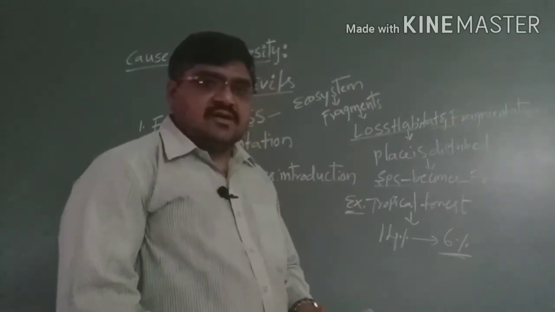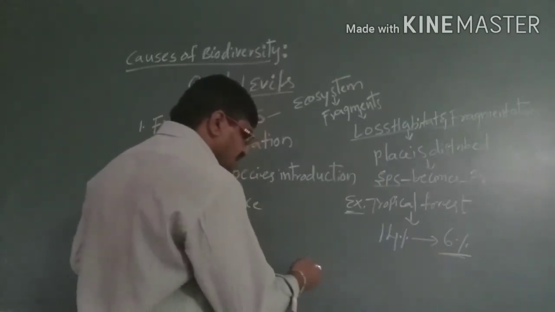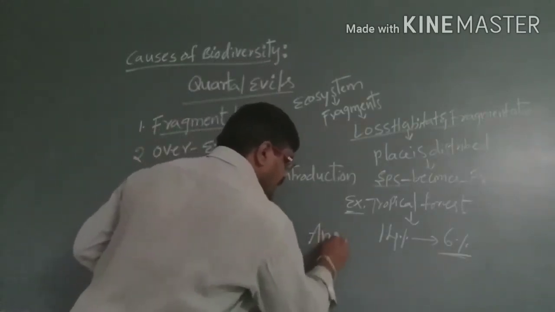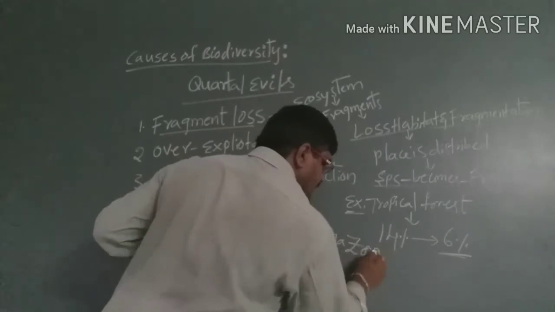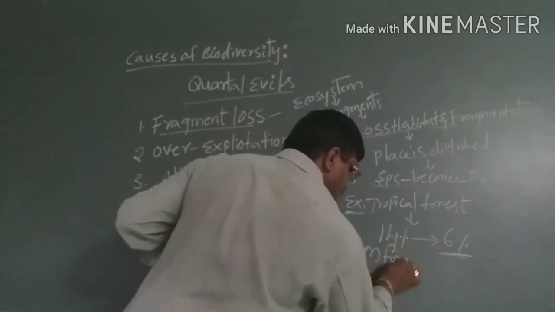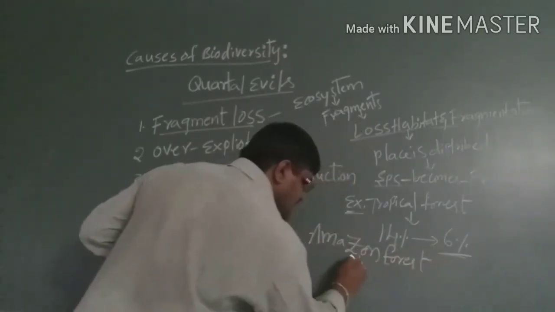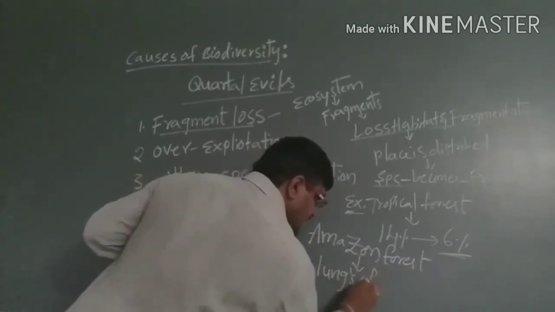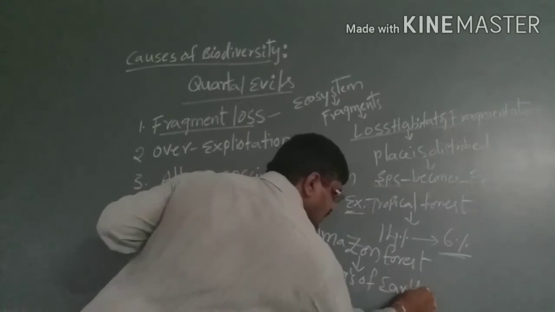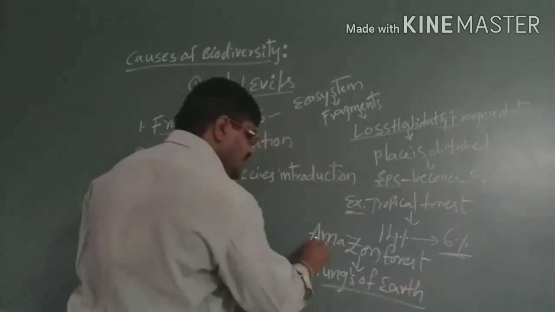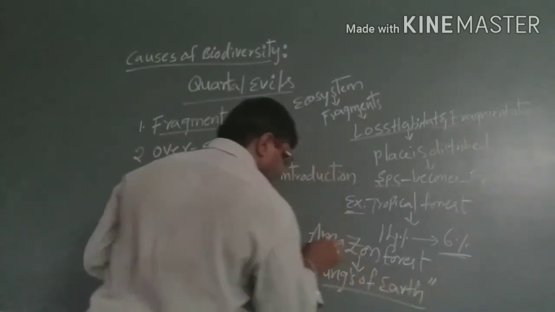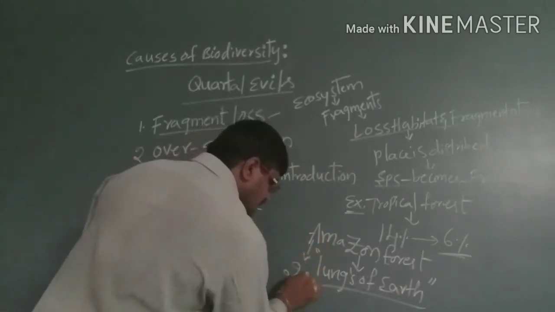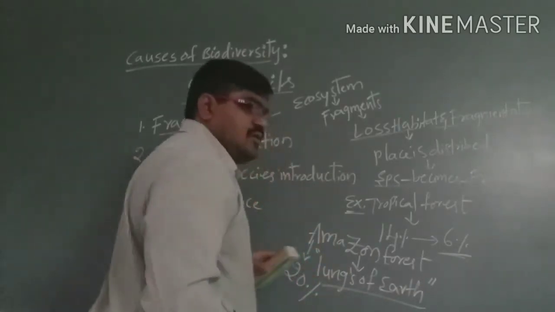Also, take the Amazon forest, which is called the lungs of the earth. Why? Because the Amazon forest produces 20% of atmospheric oxygen.